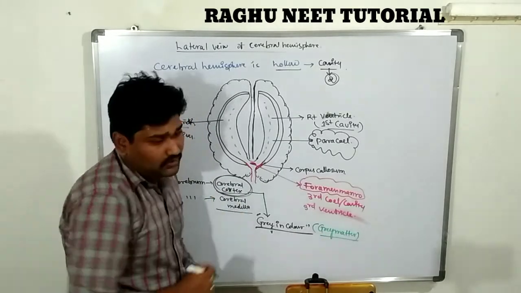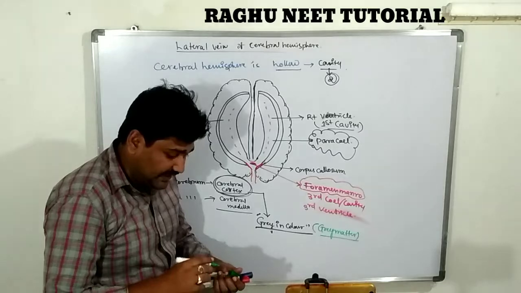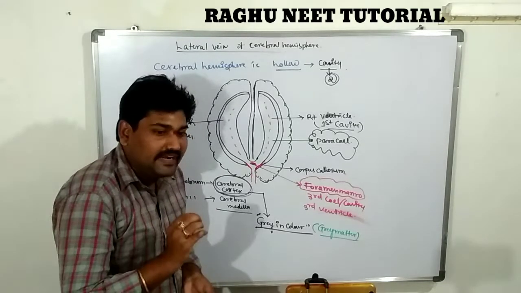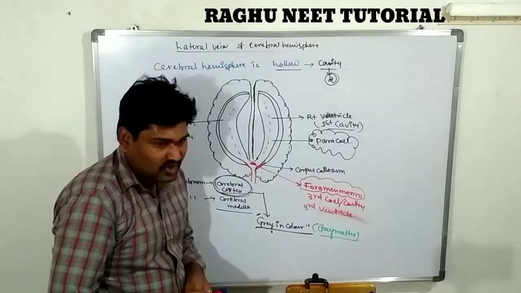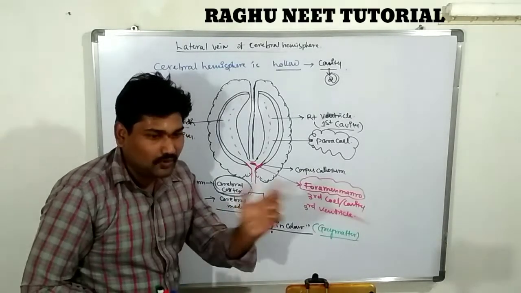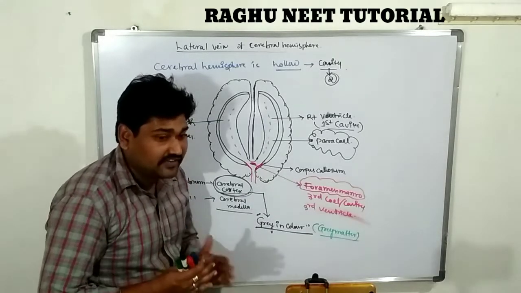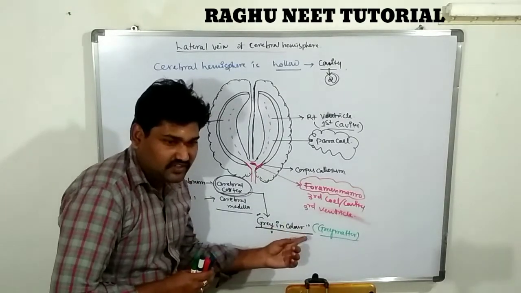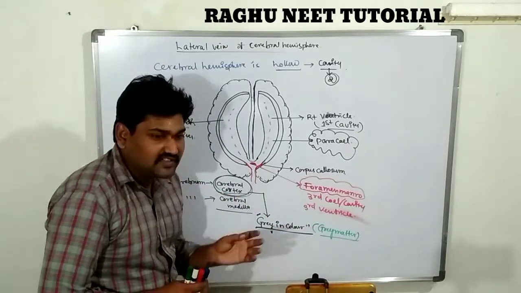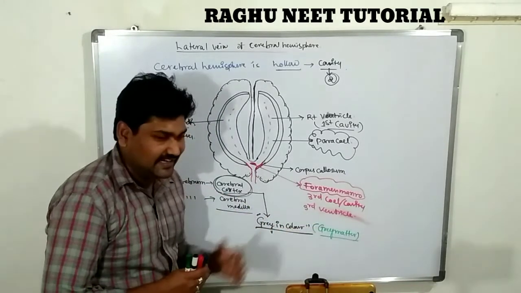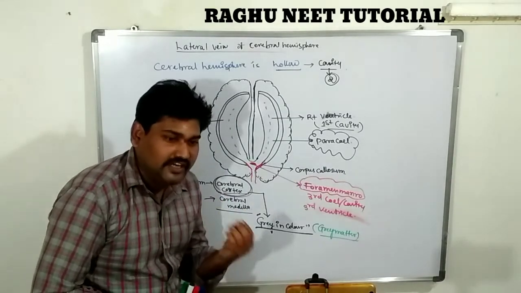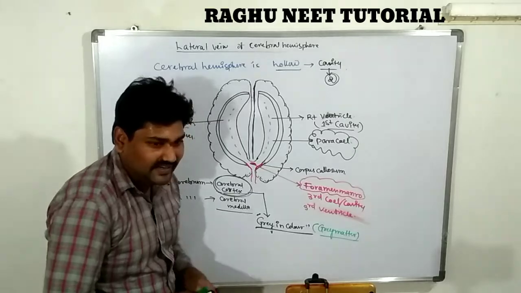So why does the cortex look gray in color? Because the cortex region has millions of neurons. The neurons are covered by the outermost covering, the myelin sheath, so it looks gray in color. The cerebral cortex has the presence of the axon, meaning it contains myelin sheath, so it looks gray. The cerebral medulla has an absence of myelin sheath on its axons, so it looks white in color.